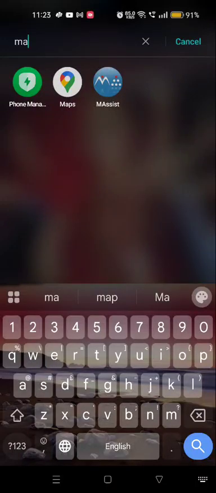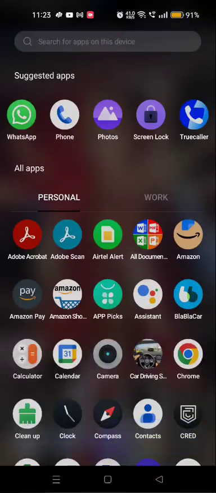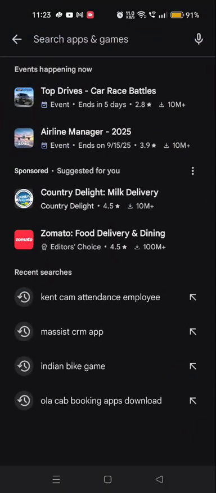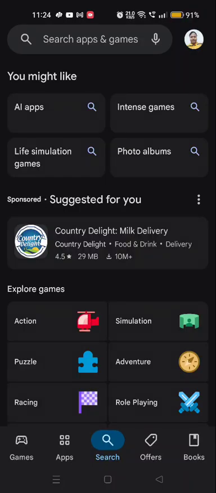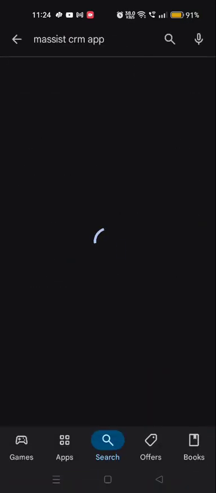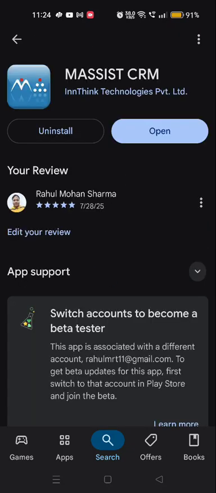Hello guys, and in today's session we will talk about how to use M-Assist application as a field force management. So for that, first of all, we will go to Play Store, and in Play Store we will search for M-Assist CRM application. So this is the application we have.